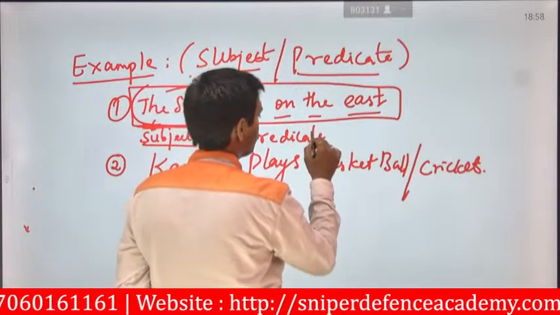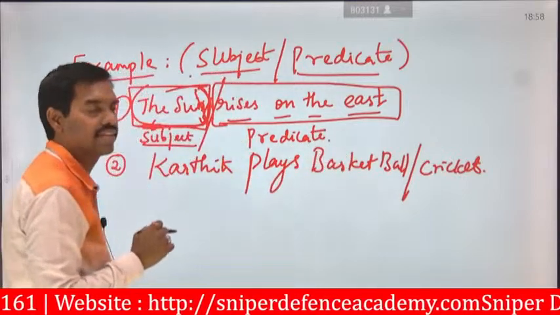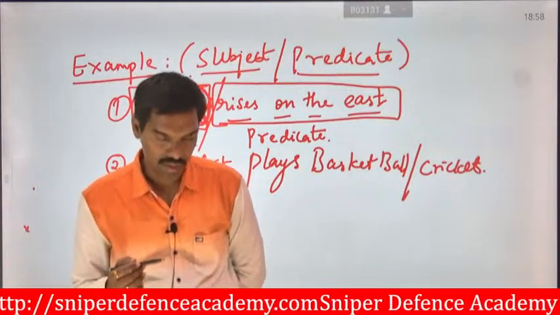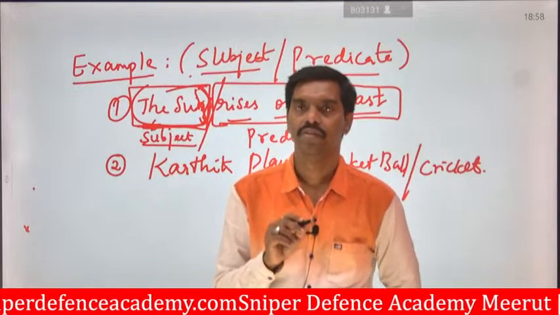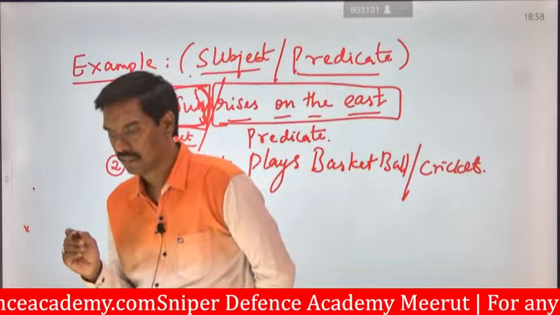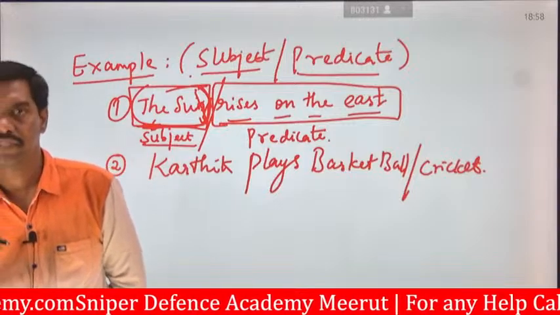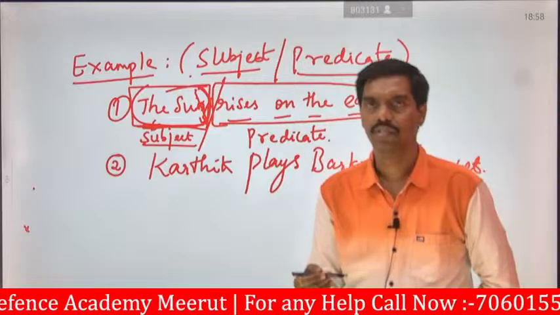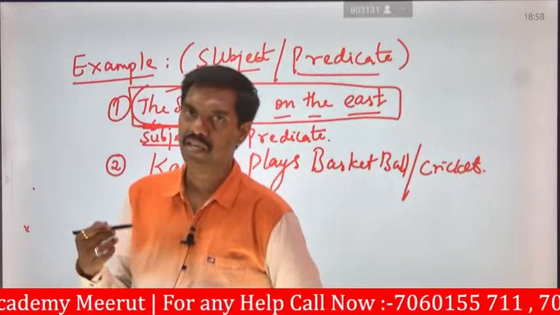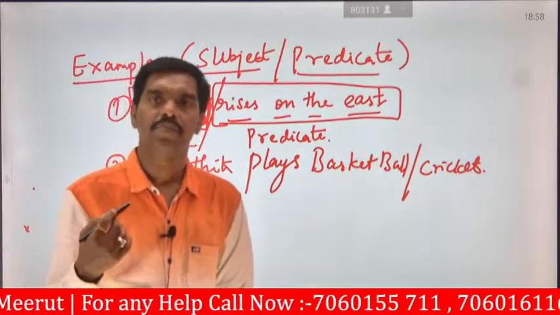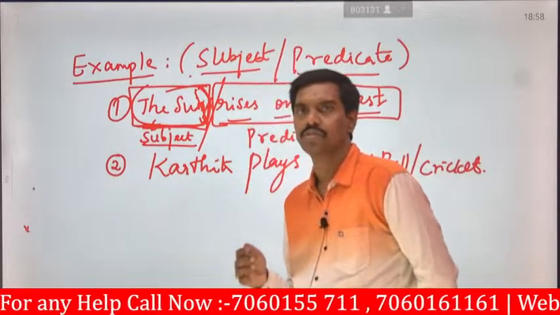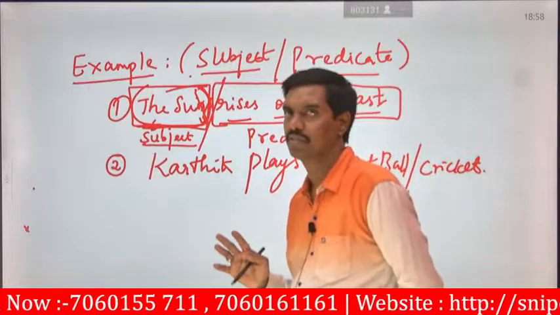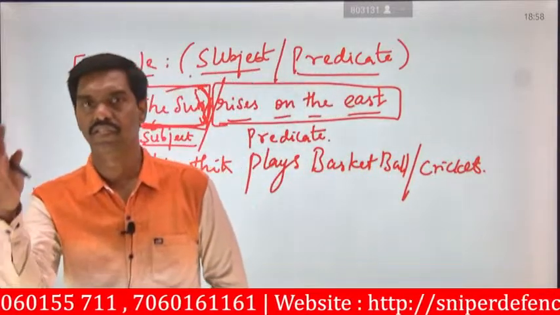Predicate means, as you know, the action which takes place because of someone. Okay, so the action takes place. Somebody, a person or an object, has started to take some action. It may be action in present tense or past continuous, no need to worry about that. But something is acting. So it will be represented in terms of subject and predicate.